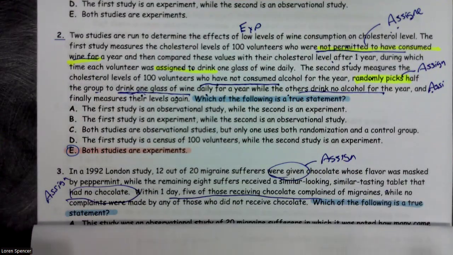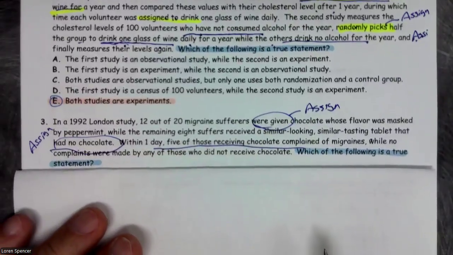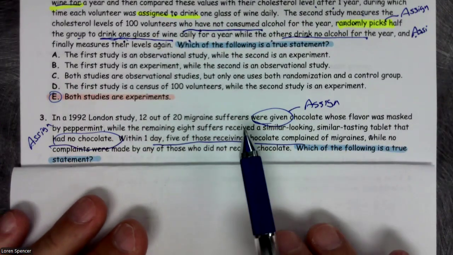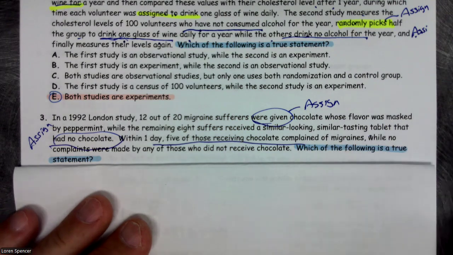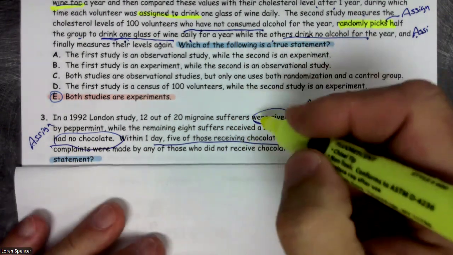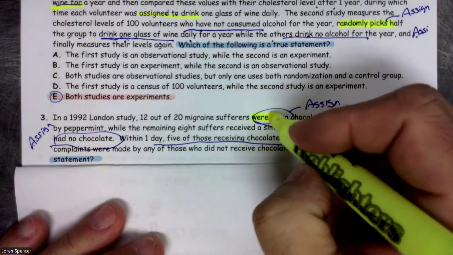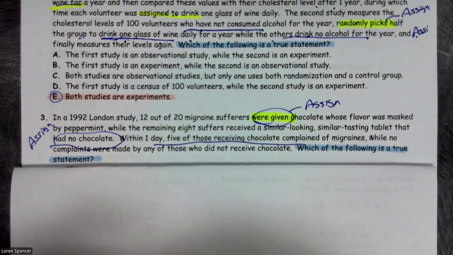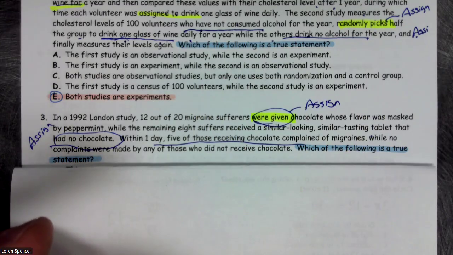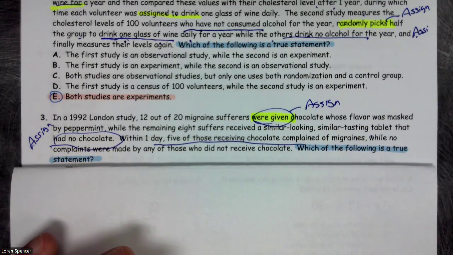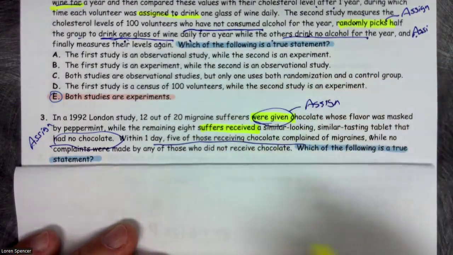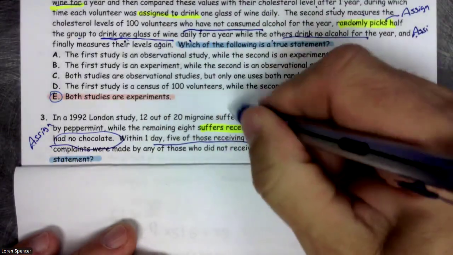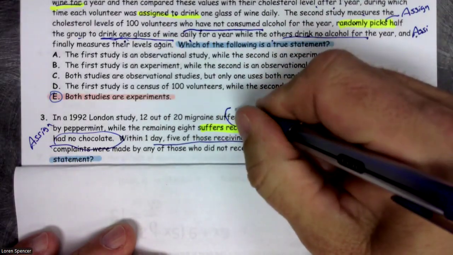Number 3, in a 1992 London study, 12 out of 20 migraine sufferers were given chocolate whose flavor was masked by peppermint, while the remaining sufferers received a similar placebo. They didn't say the word assigned. They're being tricky here, but they were given it.